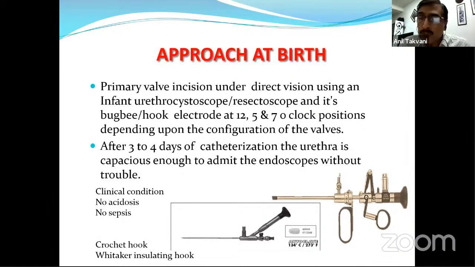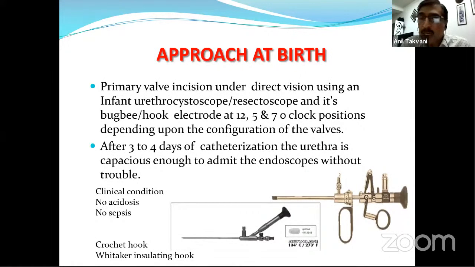What we want to achieve is obstruction-free voiding, and second, good bladder recycling, so the bladder does not have a further insult on it. So in this patient, we can go ahead with primary valve incision under direct vision using an infant cystoscope, and somebody even uses a resectoscope. Both are shown in the picture.